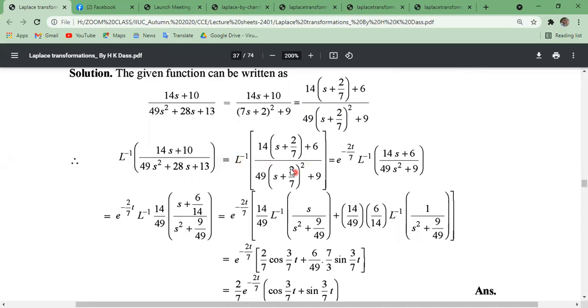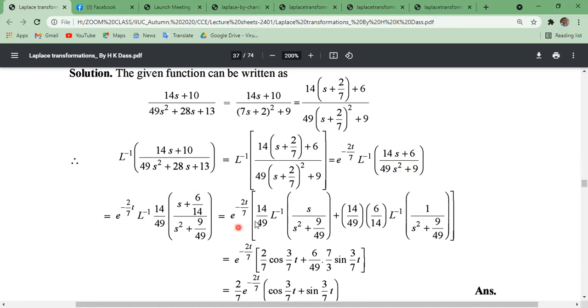Okay. So here actually 14 and 49. Using the shifting property, we can write e to the power minus at, where a equals 2 by 7. Remember it, a equals 2 by 7. So e to the power minus at, the inverse Laplace transformation of 14s plus 6, and this will be shifted, over 49s square plus 9. And this s plus a becomes s. Okay. By using shifting properties of Laplace transformation, equals e to the power minus at, the inverse Laplace transformation of this, 14 common, here 49 common.